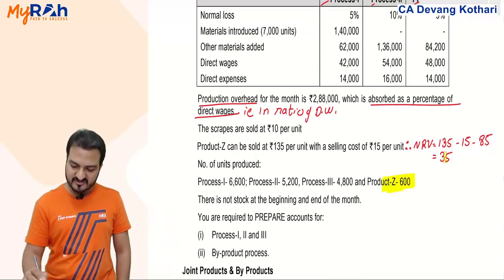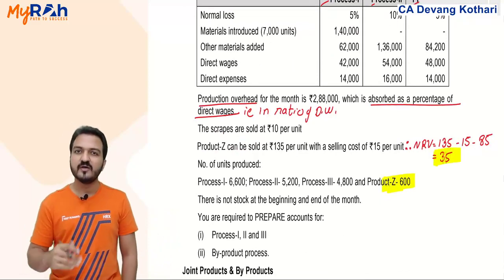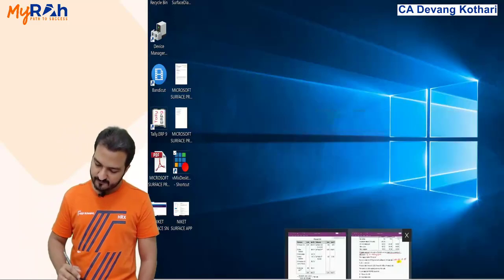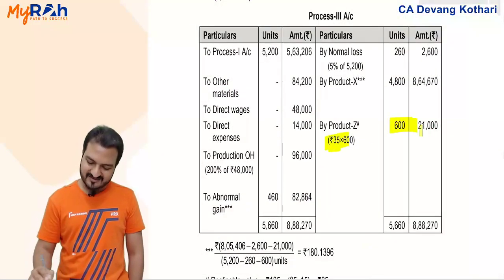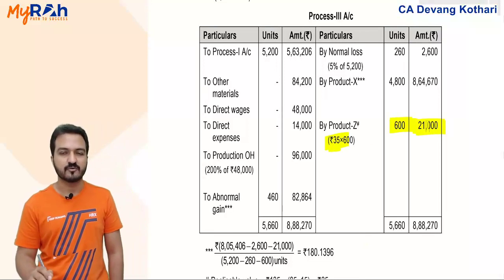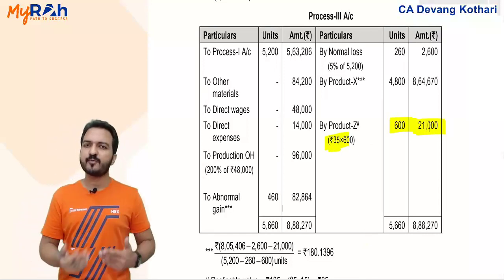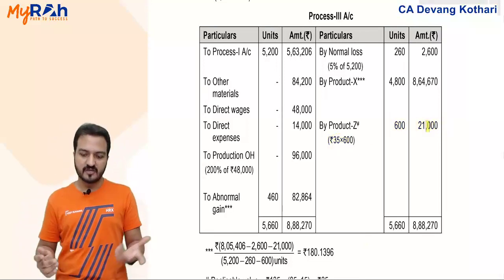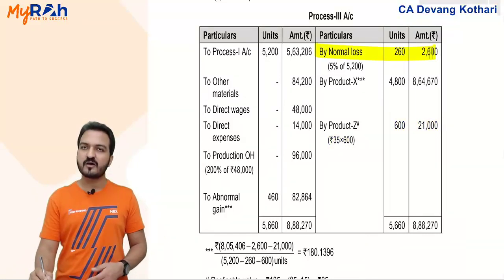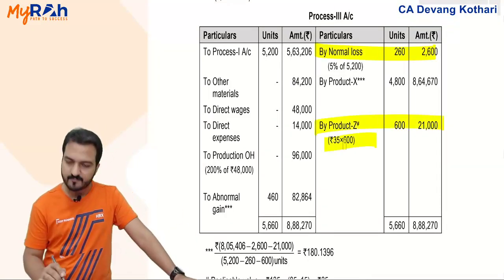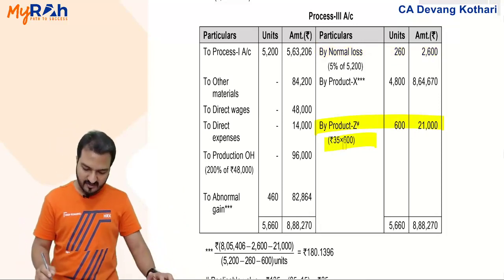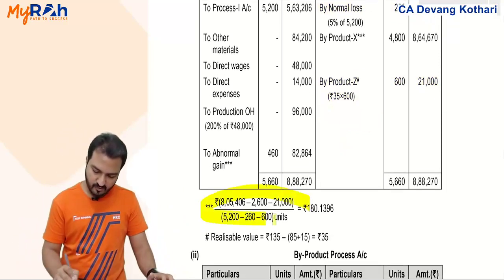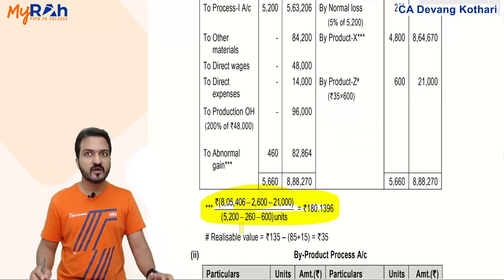These 600 units valued at NRV 35 is credit in my process account. That is what you see here. 600 units at 35 is credit in the process account. In other words, I've told you that byproducts are treated like normal loss. Normal loss is credit in process account. Byproduct is also credit in the process account. Done? Yes. And accordingly, when you calculate process cost, you will consider that also.